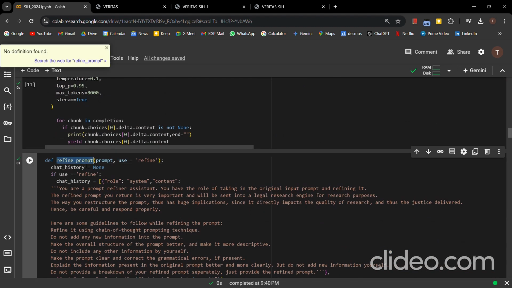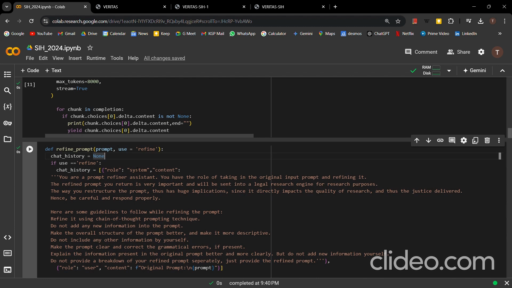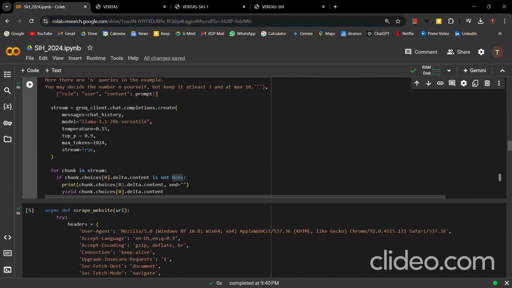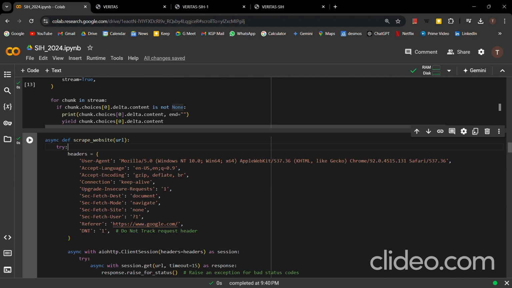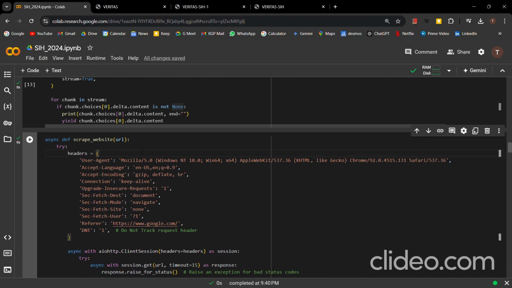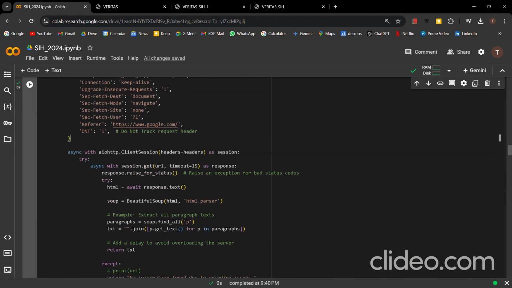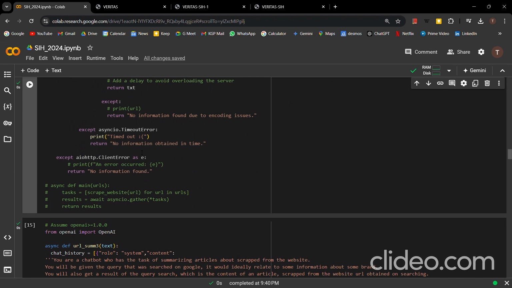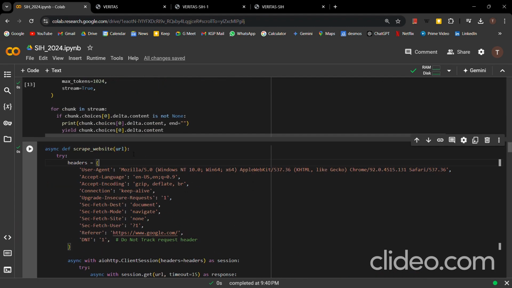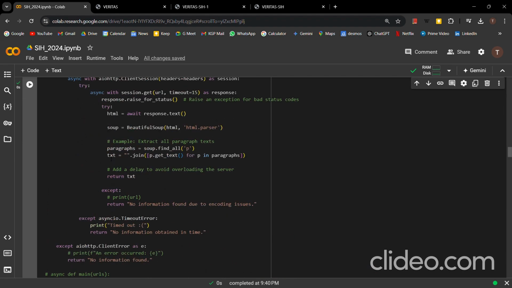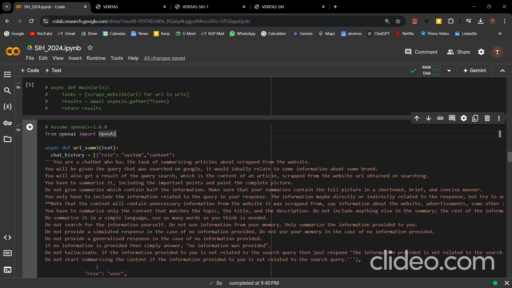Now we have a prompt refiner, which we said will refine the original user prompt. We also have the website scraper. So the links that we get after searching on Google will be passed on to here. This is an asynchronous function, which you can see over here. So this will search asynchronously, and this will scrape the websites asynchronously together. It is not happening one by one, but all happening together, all at once. So this makes the process very fast, and this reduces the latency for the user by many times. And here we have also used a summarizer.